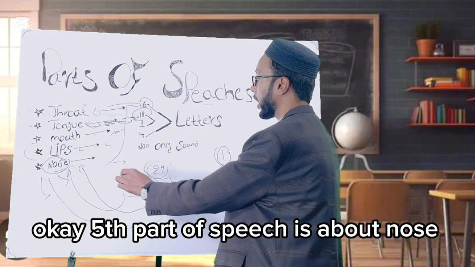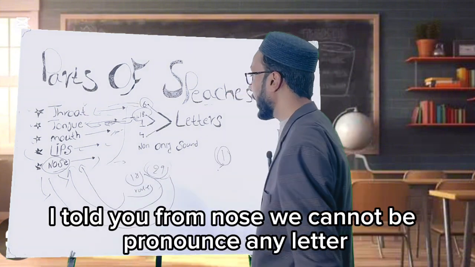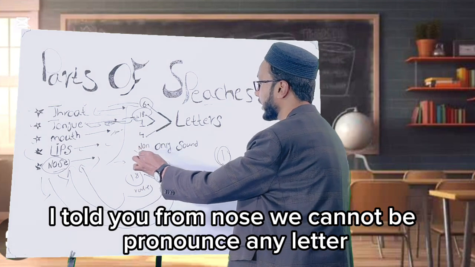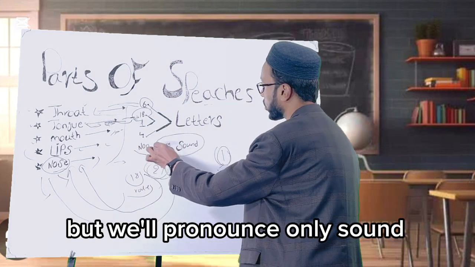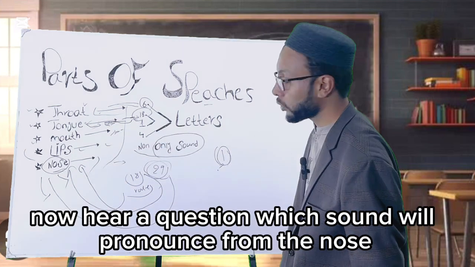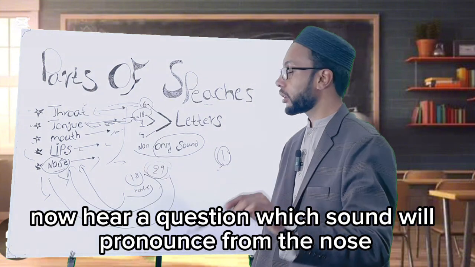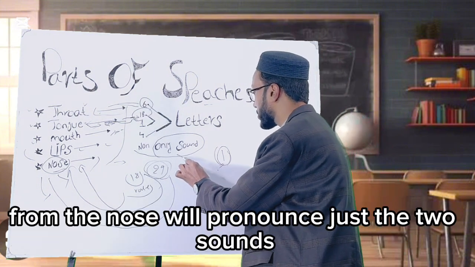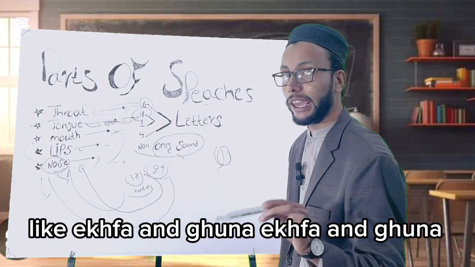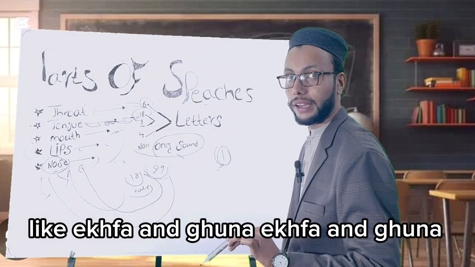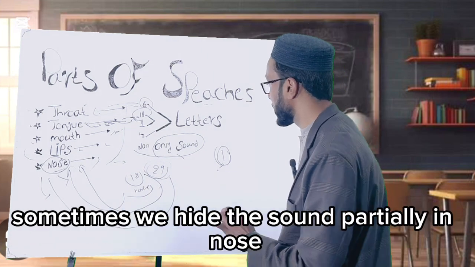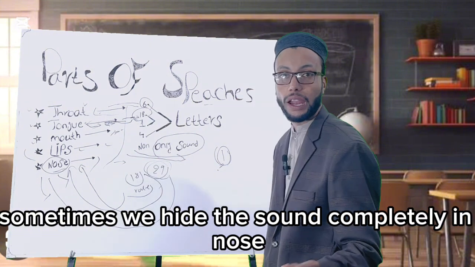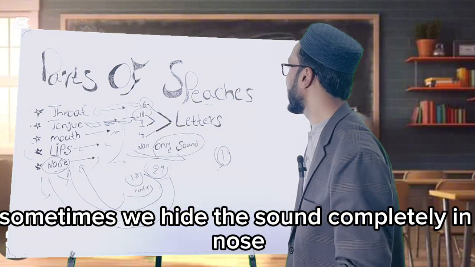The fifth part of speech is our nose. I told you that from the nose we cannot pronounce any letter, only a sound. Now the question is, which sounds do we pronounce from the nose? From the nose we pronounce just two sounds, ikhfa and ghunna. Sometimes we hide the sound partially in the nose, sometimes completely in the nose.